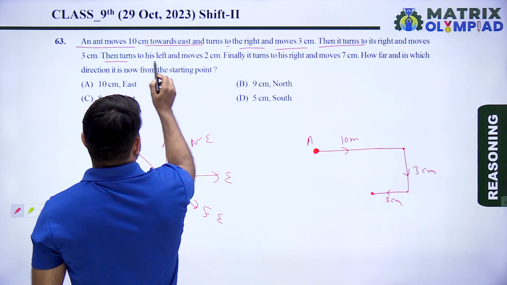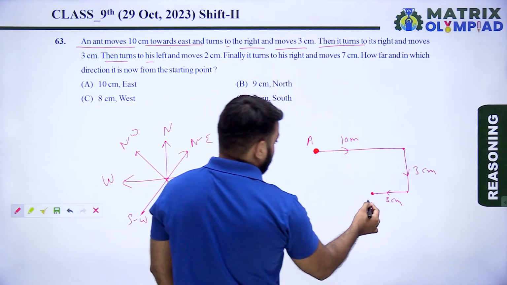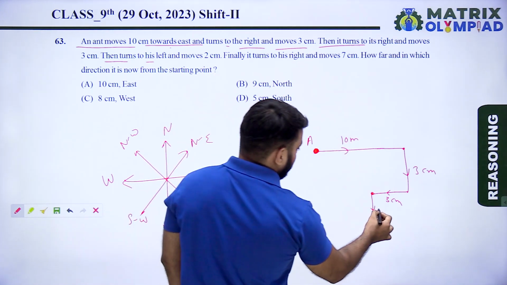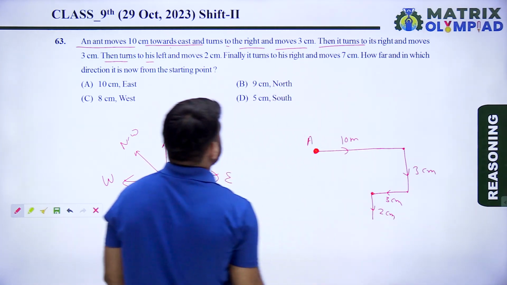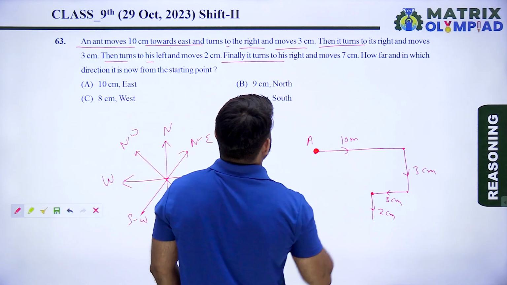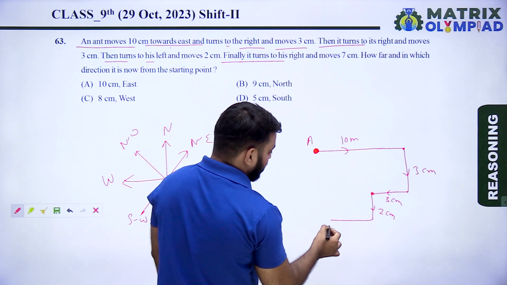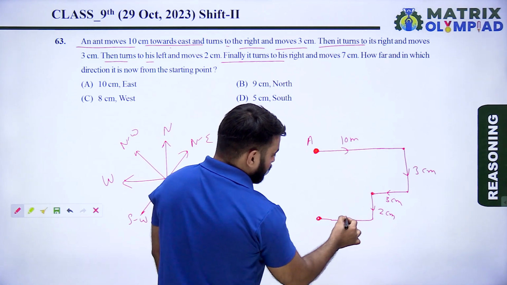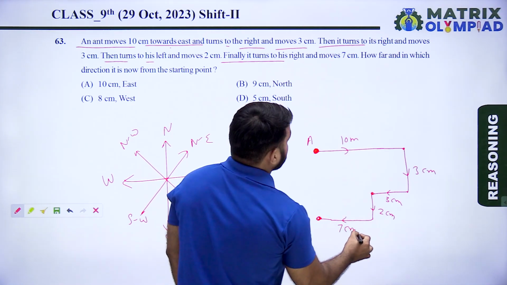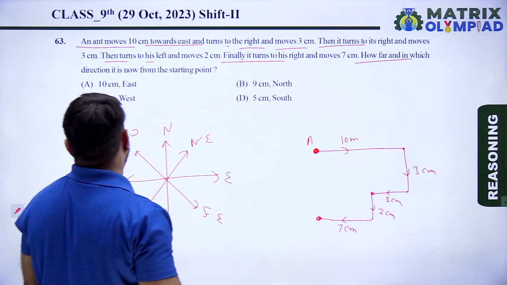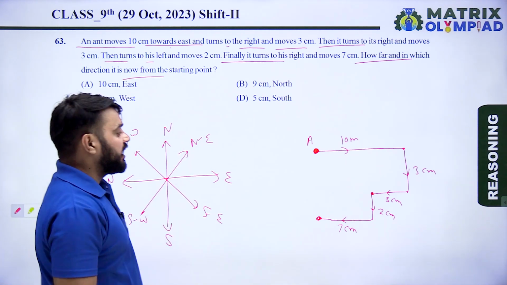Now it turns to its left, and moves 2 centimeter. Finally, it turns to its right, and moves 7 centimeter. Now, how far and in which direction is it now from the starting point?